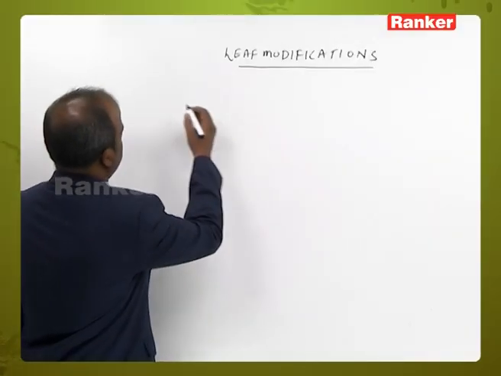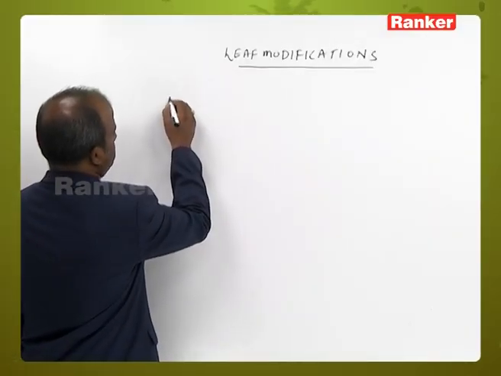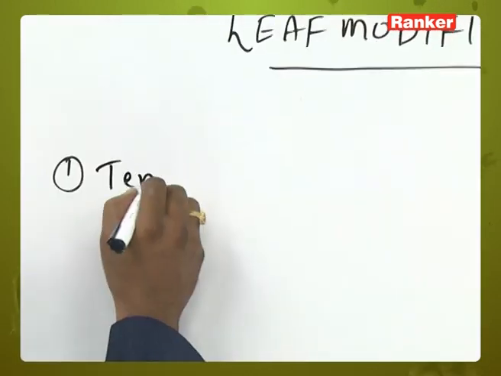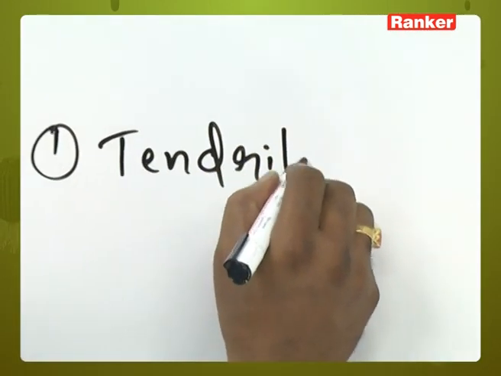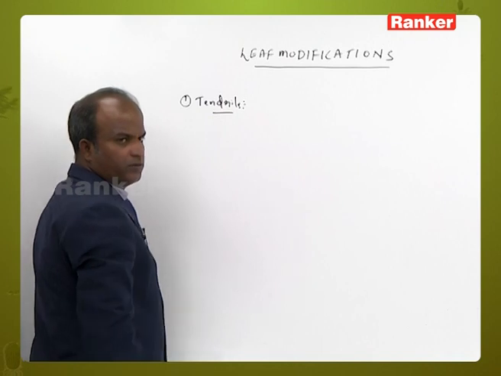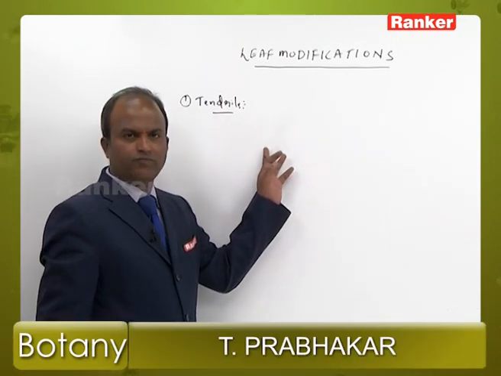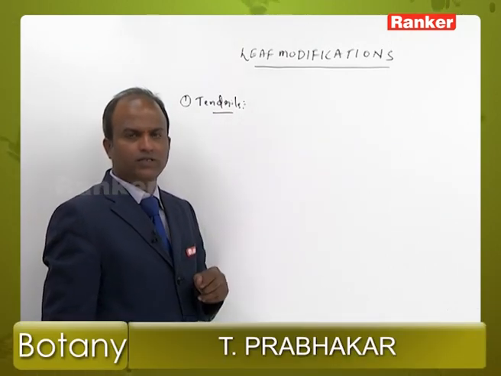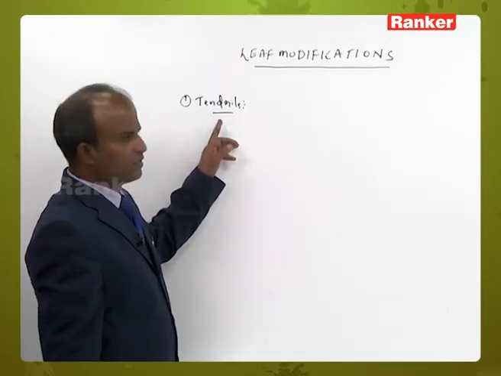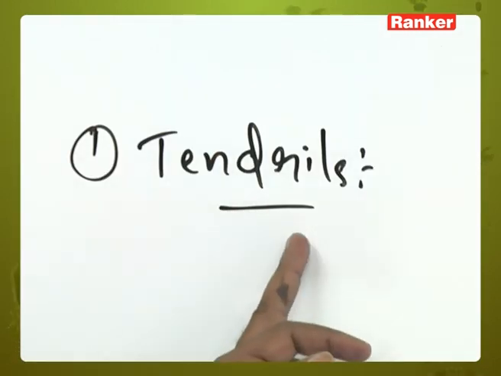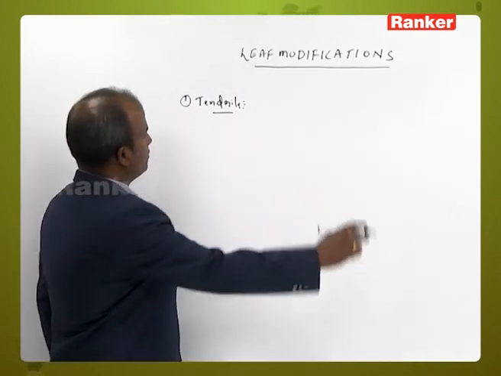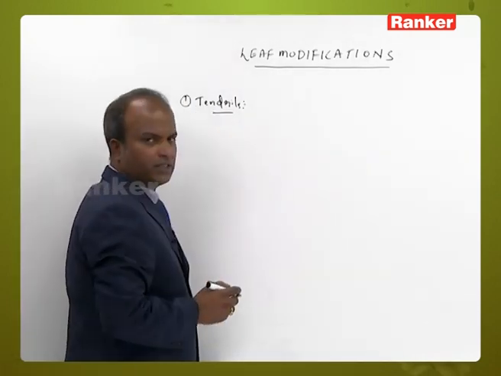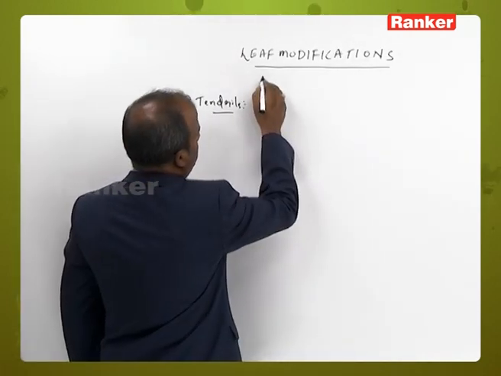Leaf modifications. The first leaf modification, insectivorous plants, I already explained, and this is the second leaf modification, which is nothing but tendrils. Tendrils are long, wiry, coiled, sensitive structures.